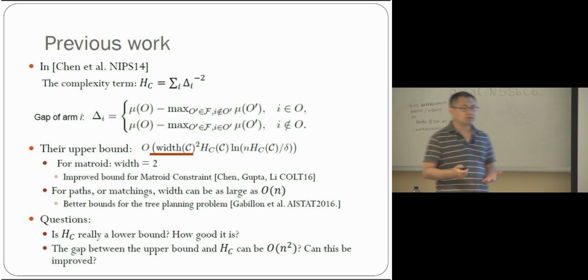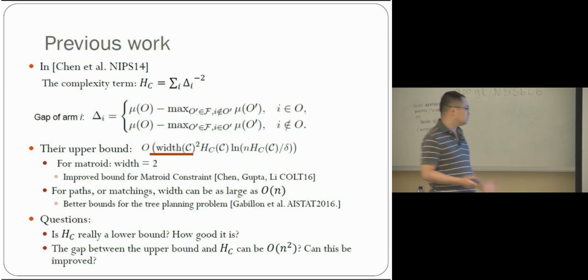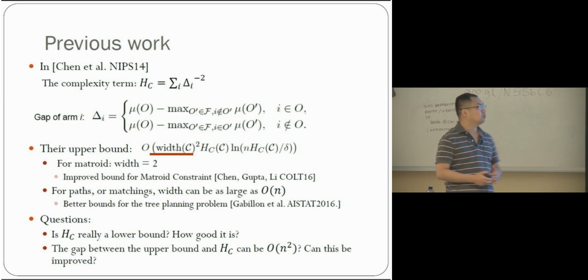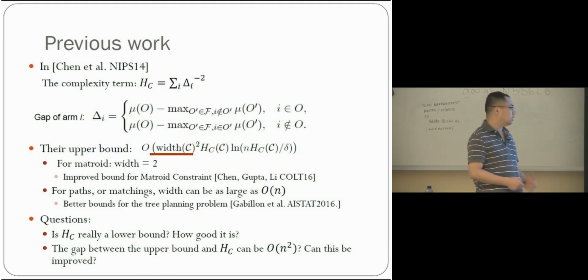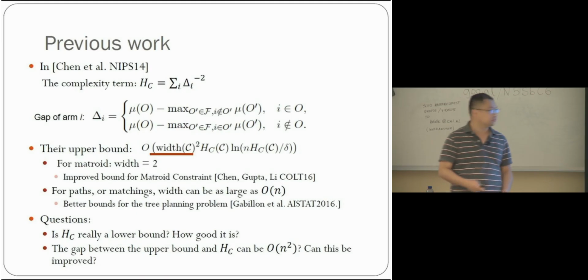And here are two questions left open in this work. First, is this complexity term really a lower bound? They call it a complexity term, but they didn't show it's a lower bound. Of course, for the best arm problem, this is actually a lower bound, with a formal proof, but for general combinatorial pure exploration, there's no proof. And the other thing is that between their upper bound and lower bound, there's a gap of n squared, which is a large number. Can this be improved?